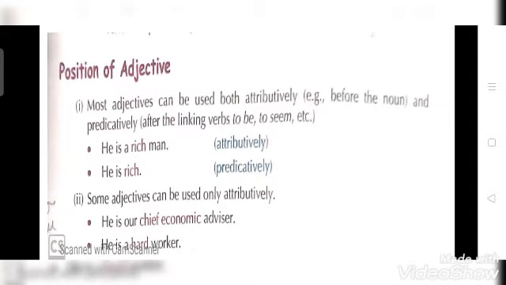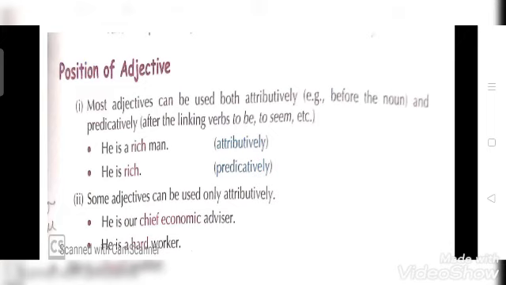Now, moving to the next point, that is position of adjectives. In this, you will learn the position of adjectives in a sentence. The first point is most adjectives can be used both attributively, that means before the noun, and predicatively, that means after the linking words to be, to seem, etc. He is a rich man.